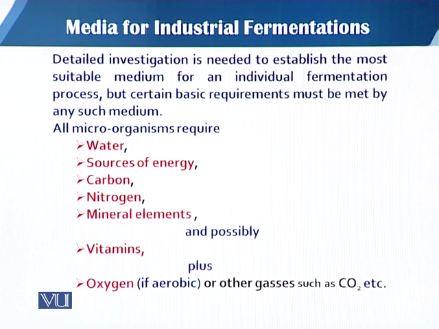These are the nutrients required by any organism. Some of these elements are required in large quantity and some in trace quantity. So we divide these requirements into macro requirements and micro requirements.